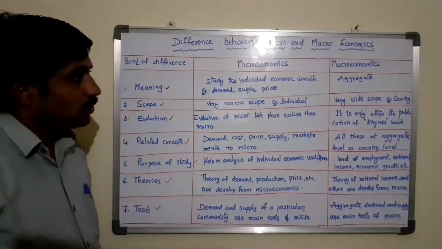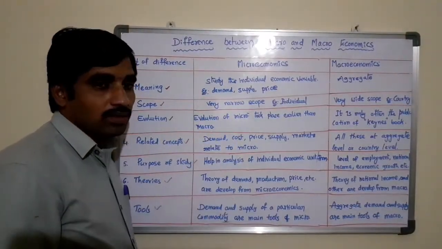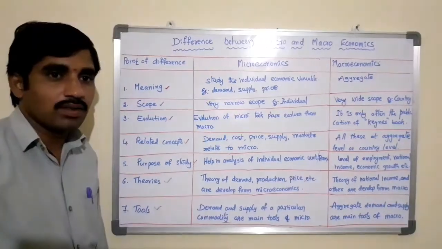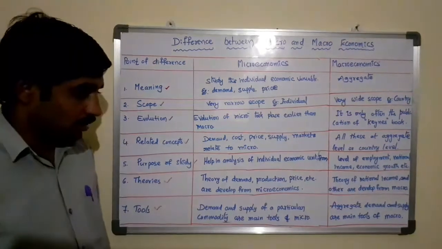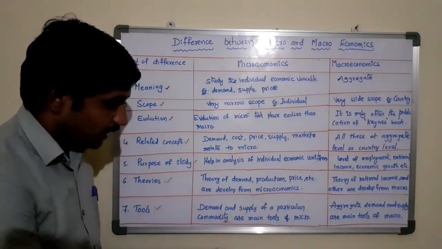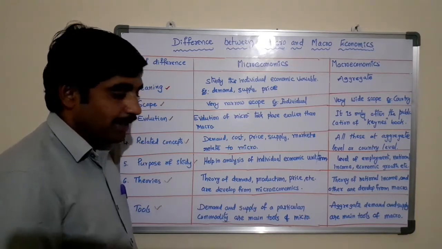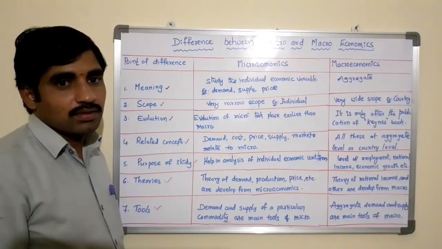Then the next one is tools. What are the different tools used in microeconomics and in macroeconomics to study economics? Demand and supply of a particular commodity are the main tools of microeconomics.